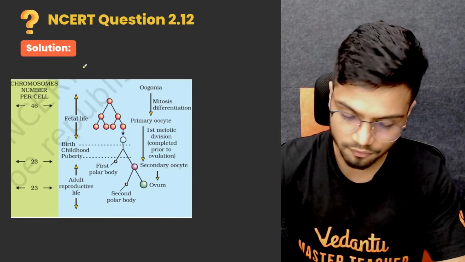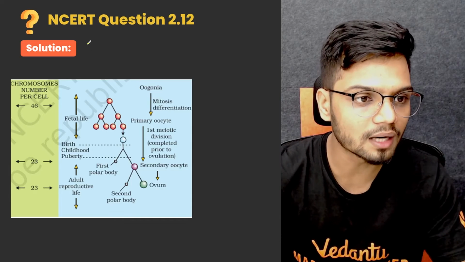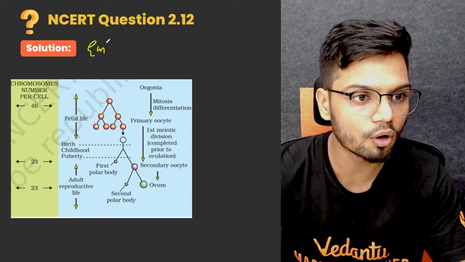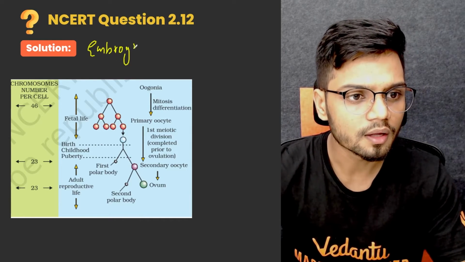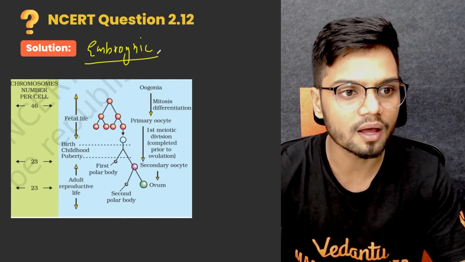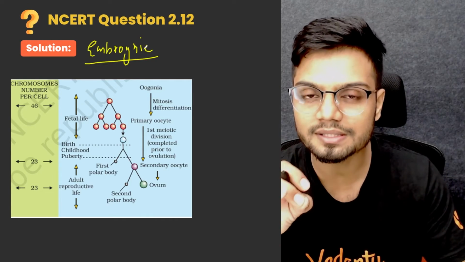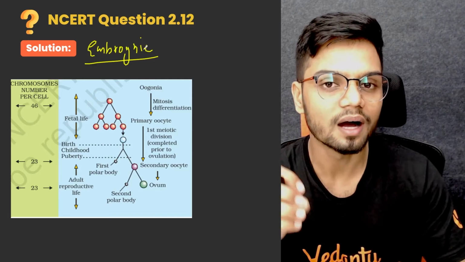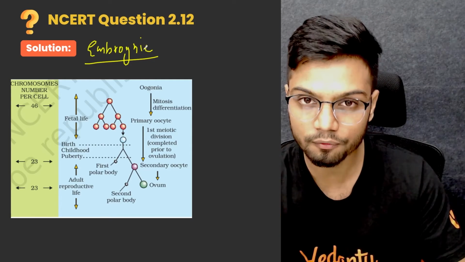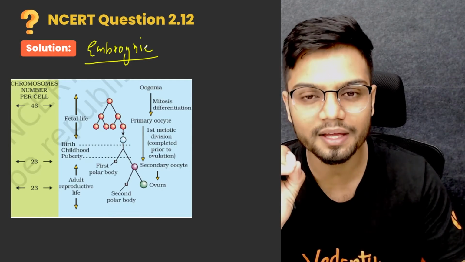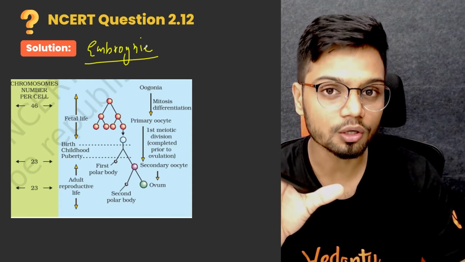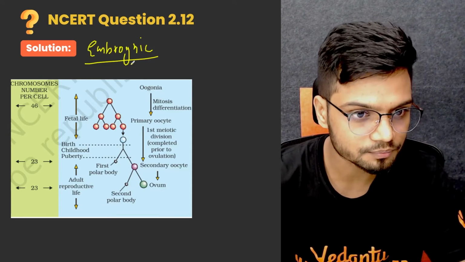First and foremost, oogenesis starts at the embryonic stage, in the female fetus. At the embryonic stage, the female will have a lot of structures known as oogonia.